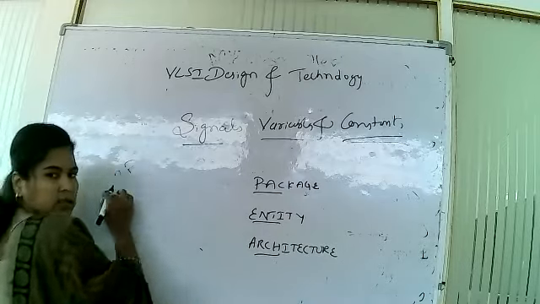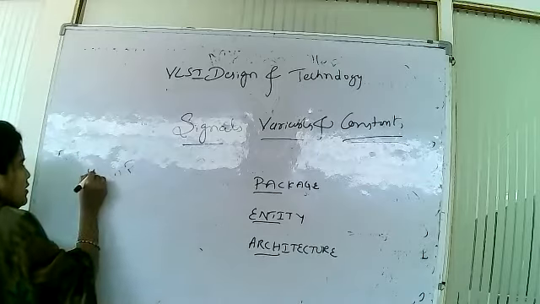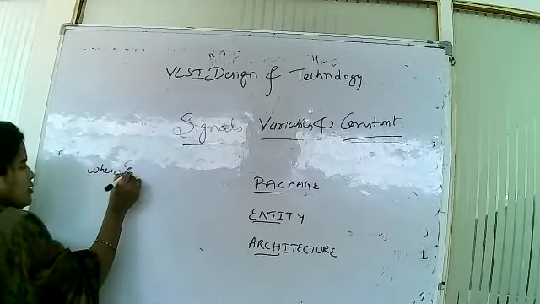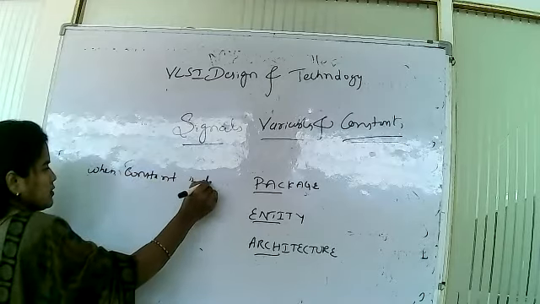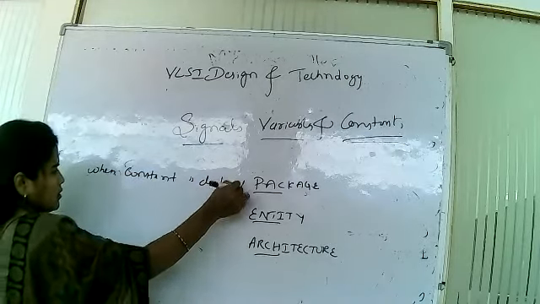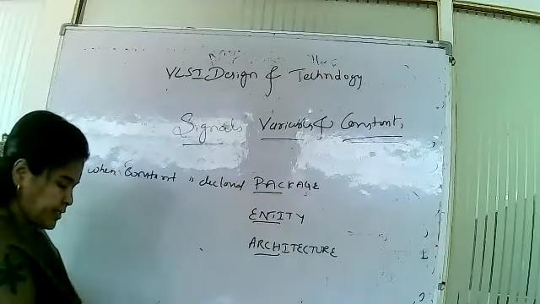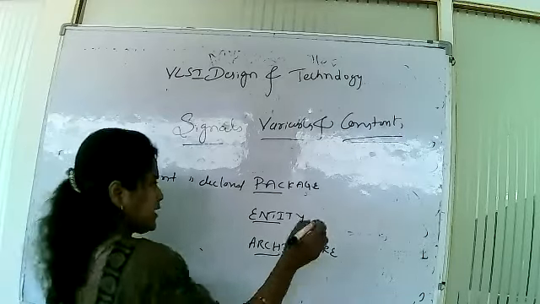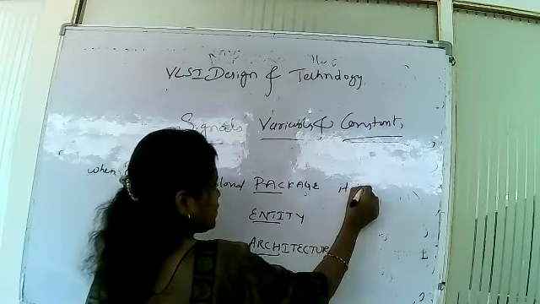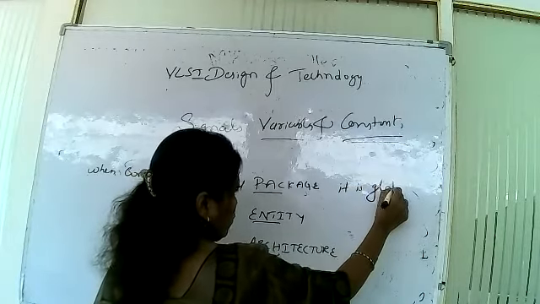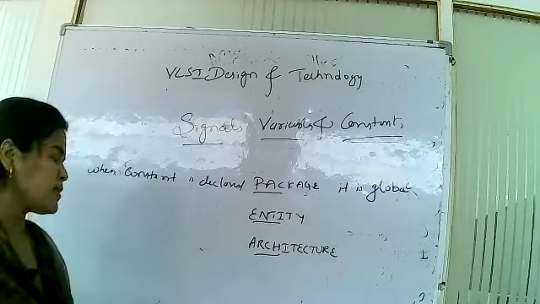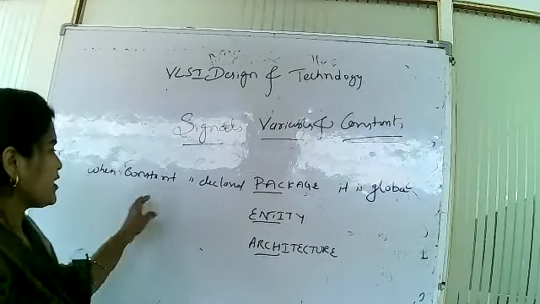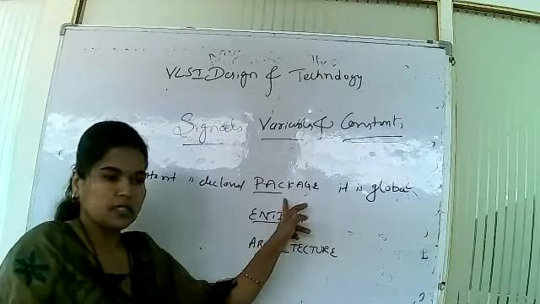Listen carefully. When the constant is declared in the package, then it is global. Means anyone can take this file. Global means everywhere, so everywhere you can use this constant.